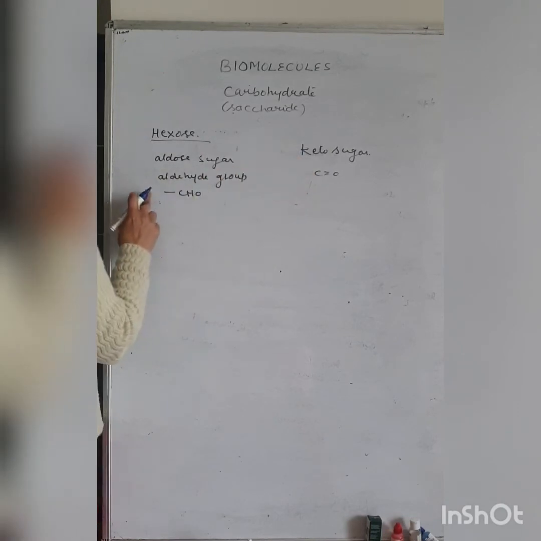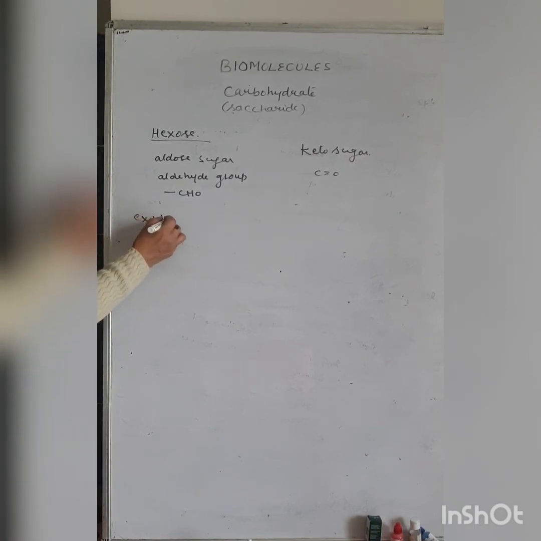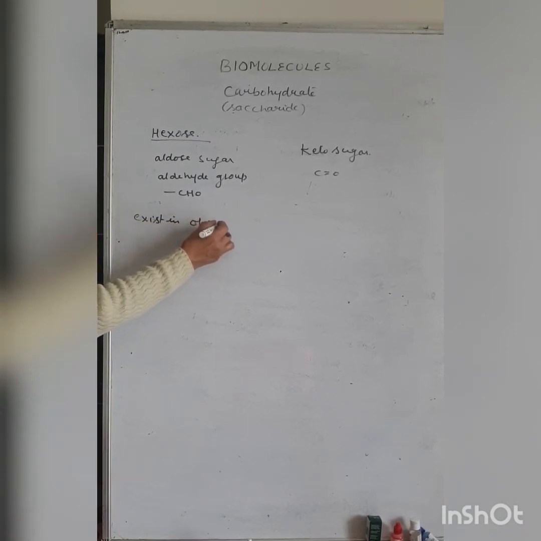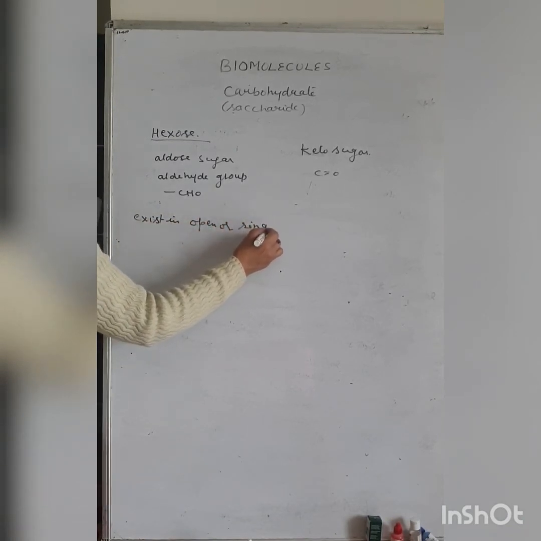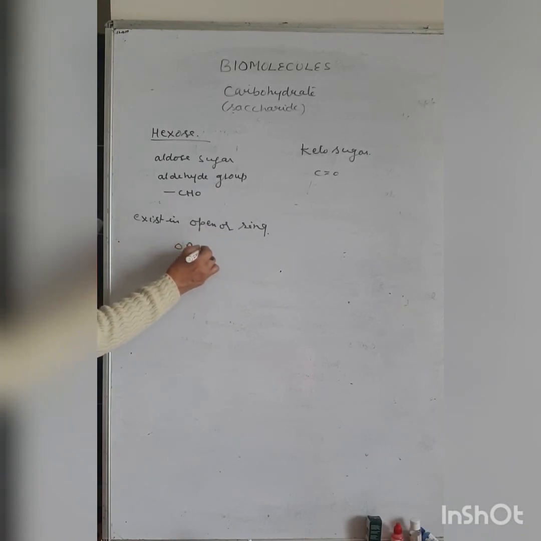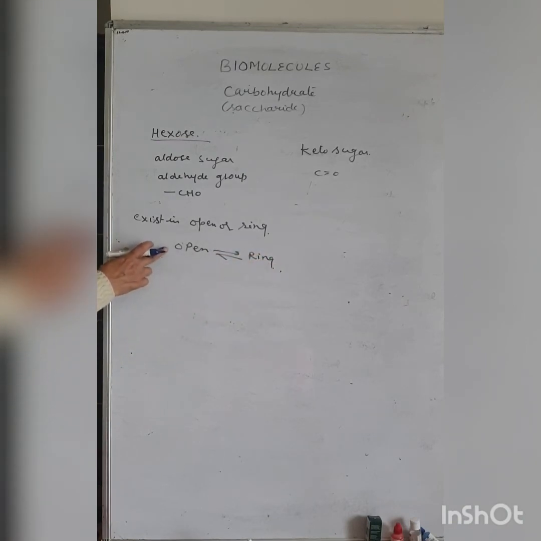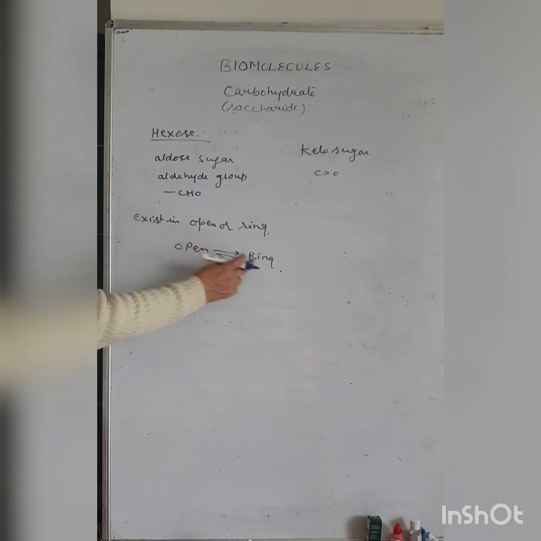Glucose, an aldose sugar, exists in open or ring form, and both forms are interconvertible. The open chain may be converted into ring form and the ring may be converted into open chain.